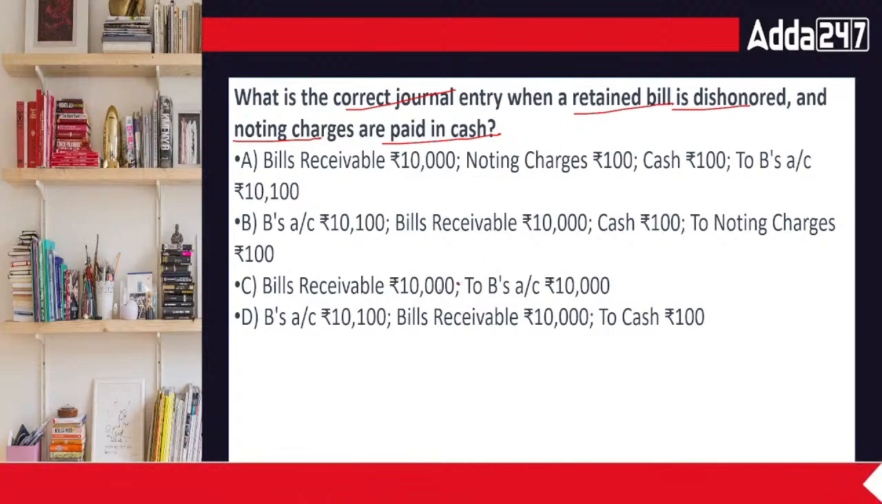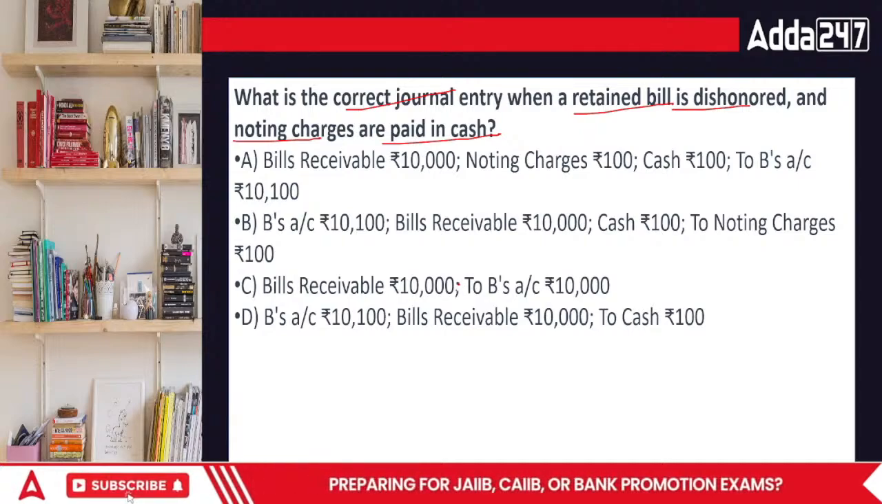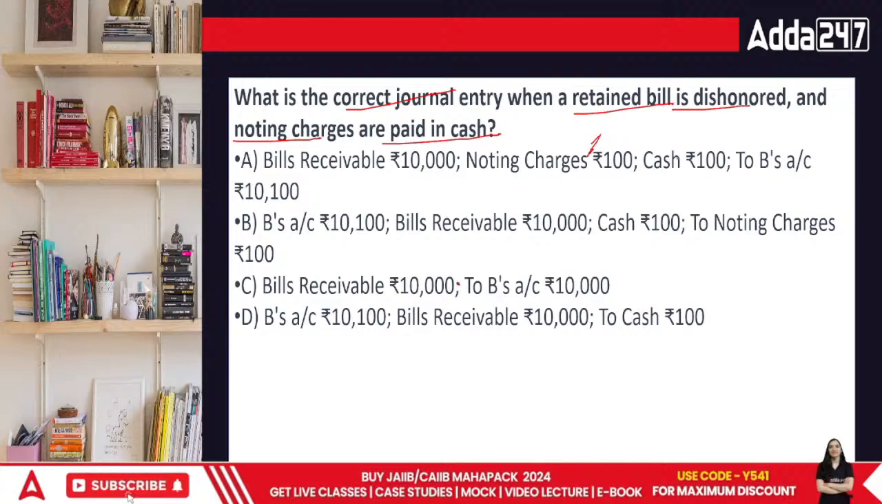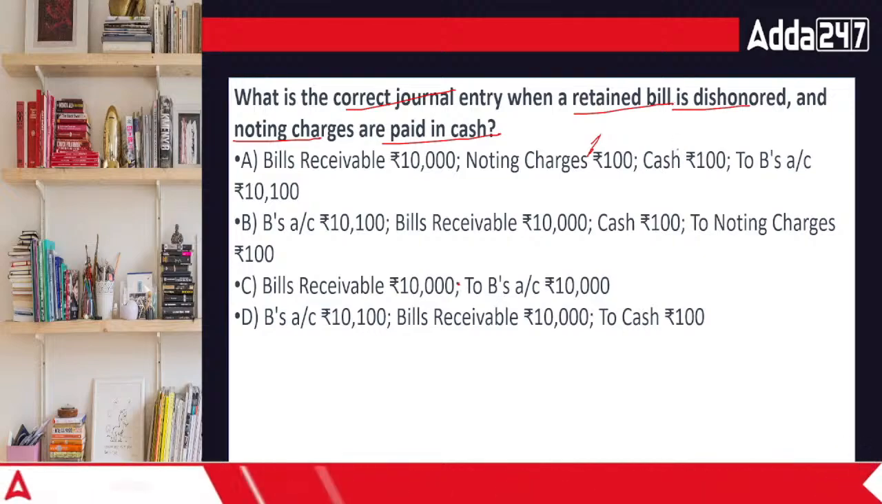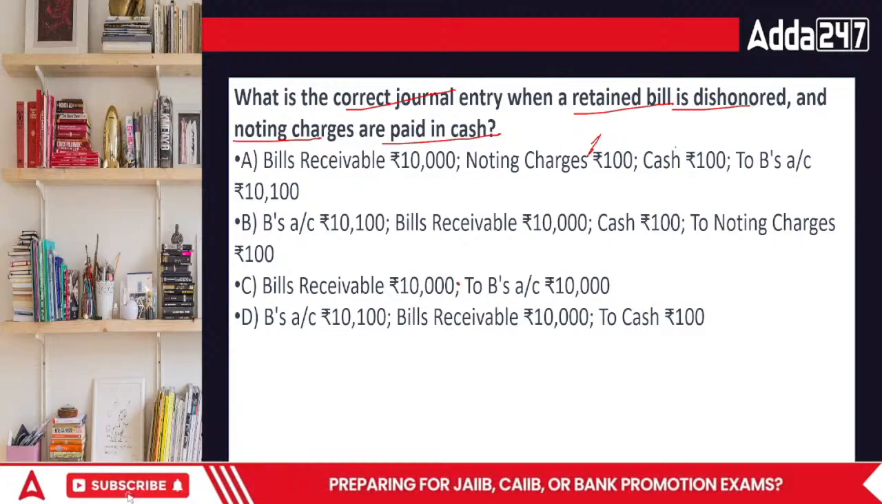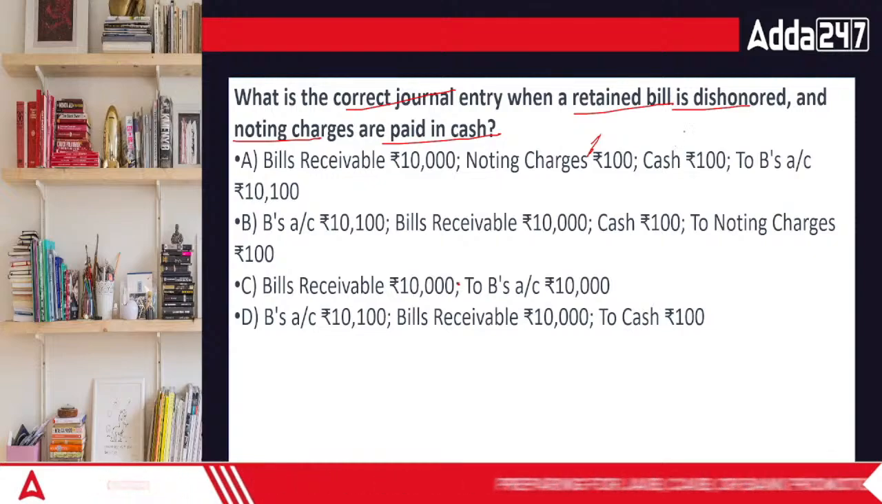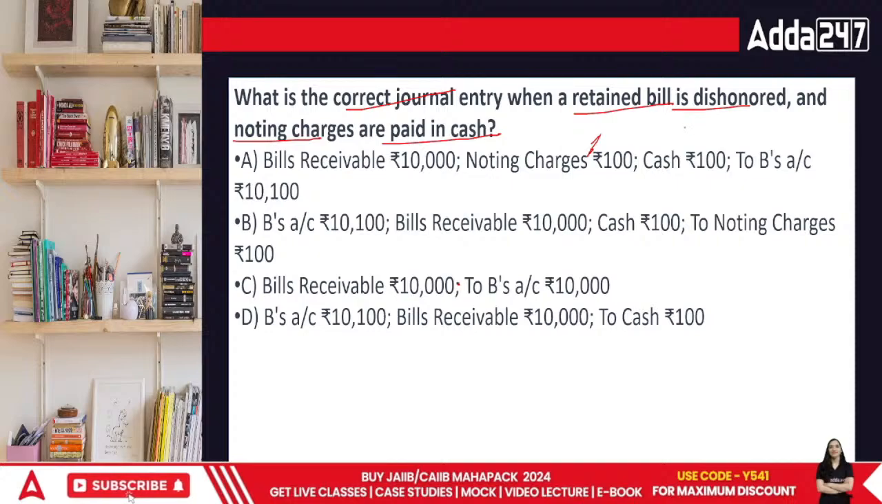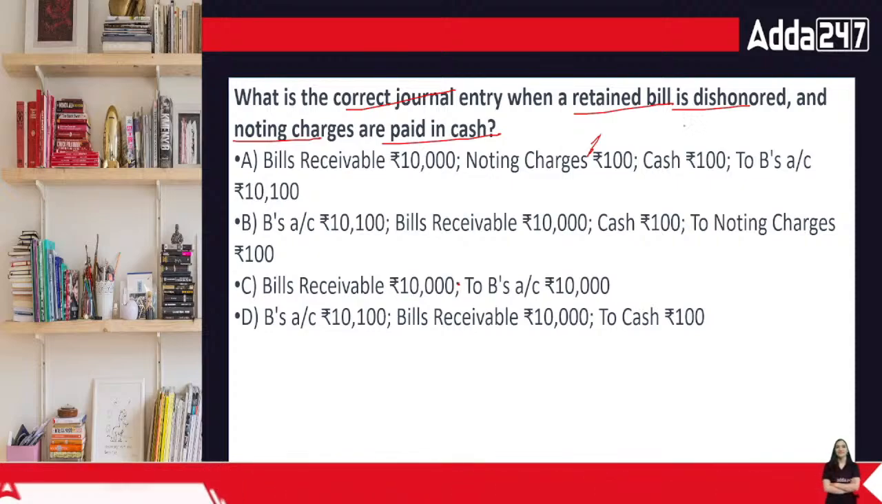In this case, what would be the answer? Bill receivable, noting charges, cash account debit, and B. Acha, the bill is retained, so that means we are having the bills in our hand only. In this case, when we talk about the bill that has been retained,